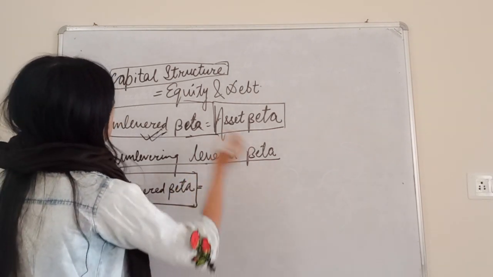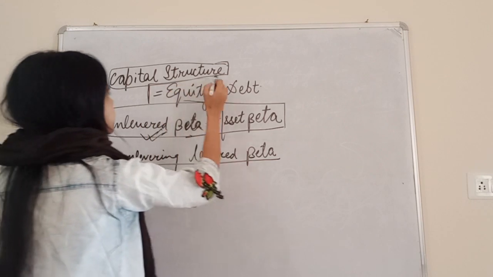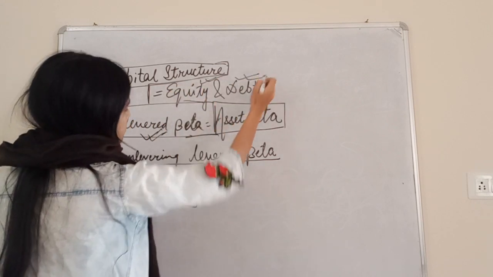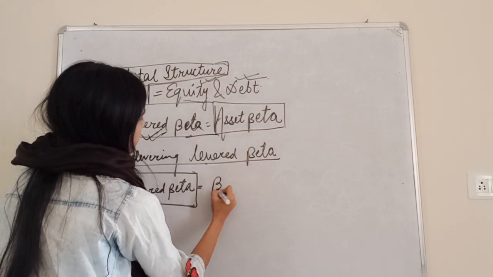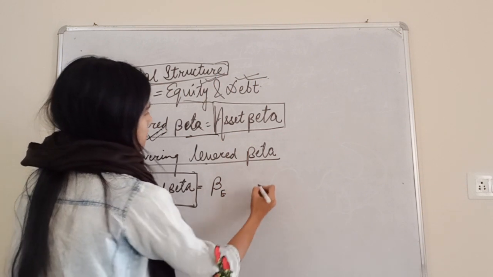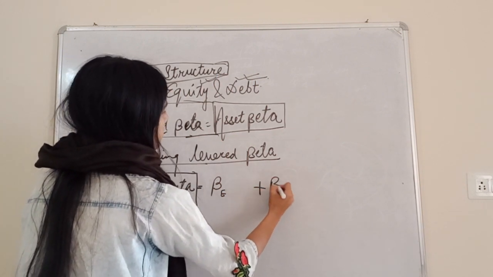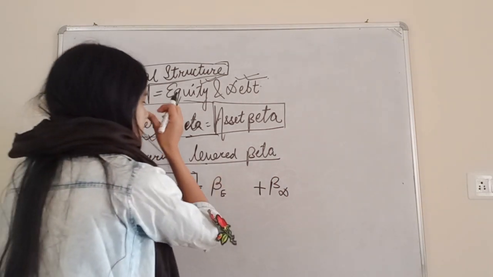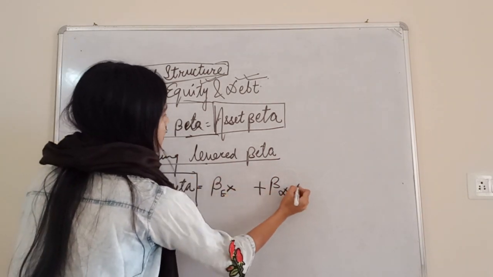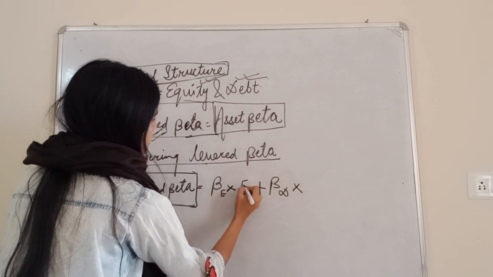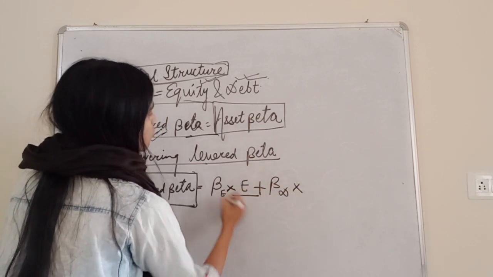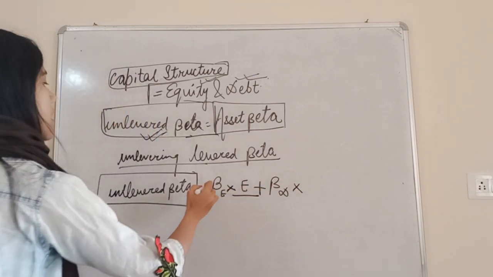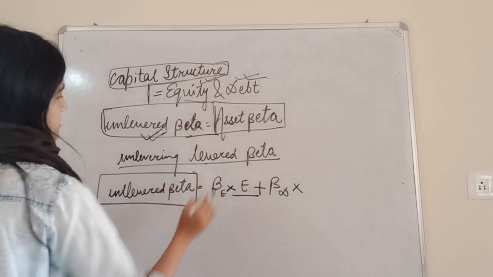So in a company there are two components, equity as well as debt. So beta for equity plus risk for our debt. Fine, but we have to multiply this by value of equity divided by total capital. It means that we have to find out the weights.